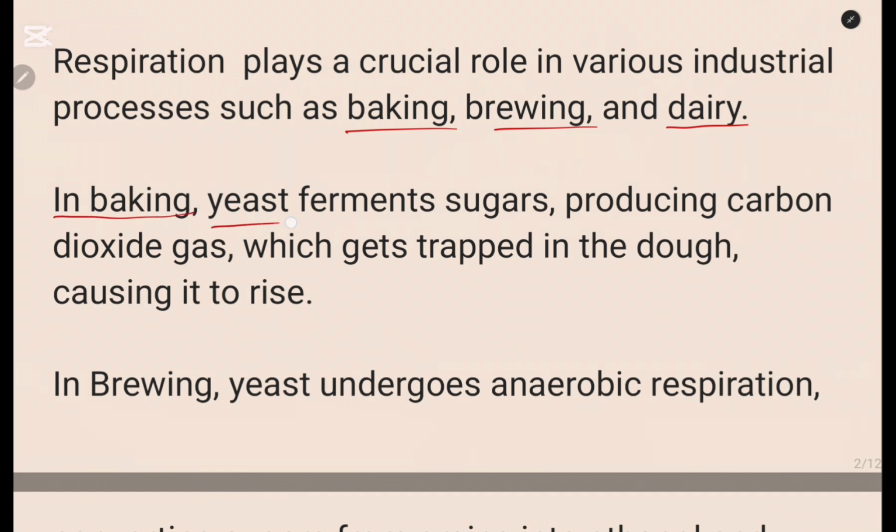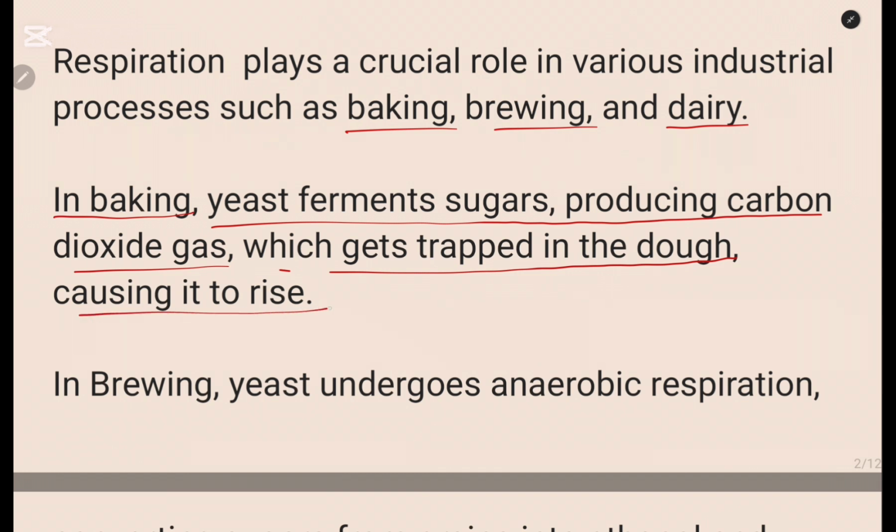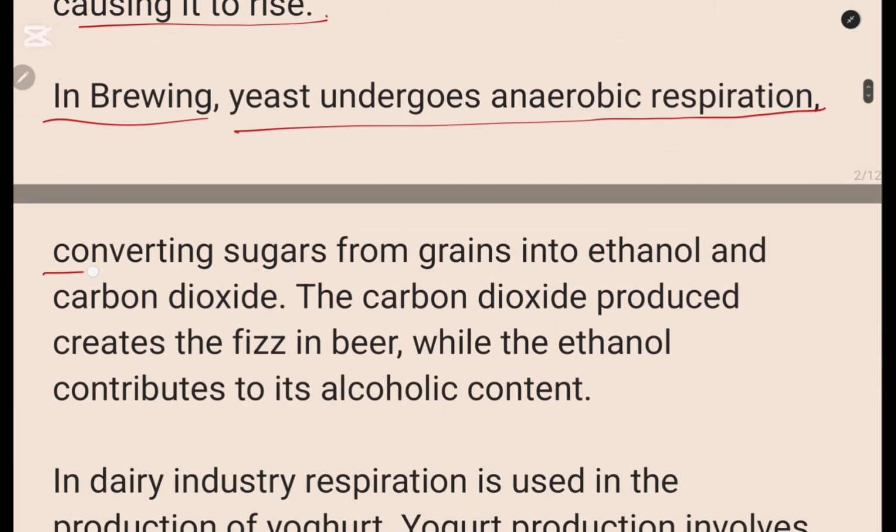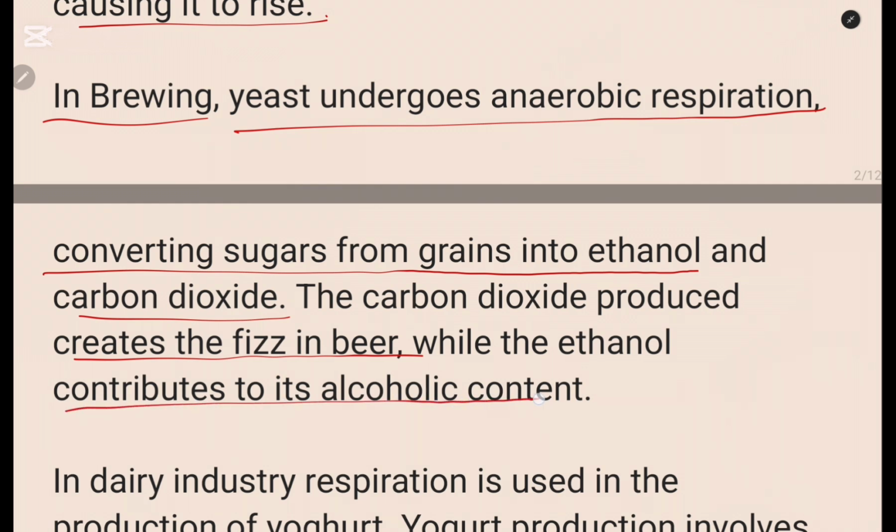In baking, yeast ferments sugar, producing carbon dioxide gas, which gets trapped in the dough, causing it to rise. So in baking, that is how respiration is used. Then in brewing, yeast undergoes anaerobic respiration, converting sugars from grain into ethanol and carbon dioxide. The carbon dioxide produced creates the fizz in beer, while the ethanol contributes to the alcoholic content. So that is how it is used in brewing.